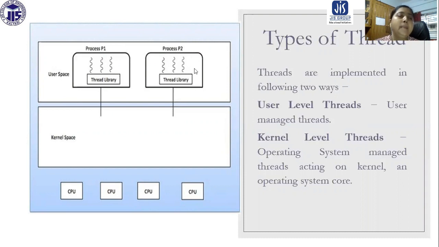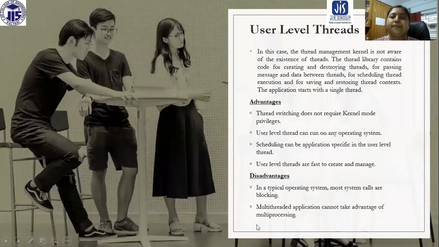You can see here we have the user space, where we have the thread library. The thread library is going to create the user level threads, and they are going to be stored here. And this is the kernel space, where the kernel level threads are. So what are user level threads?